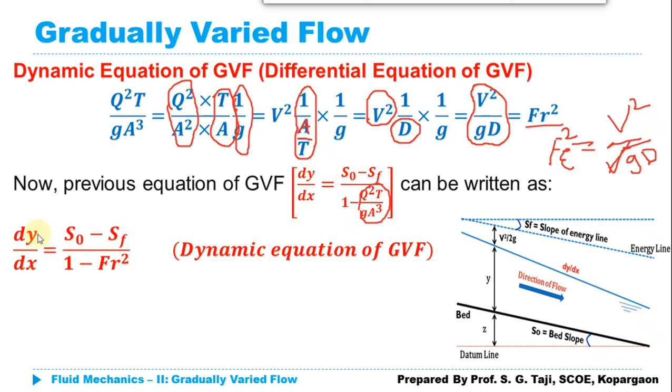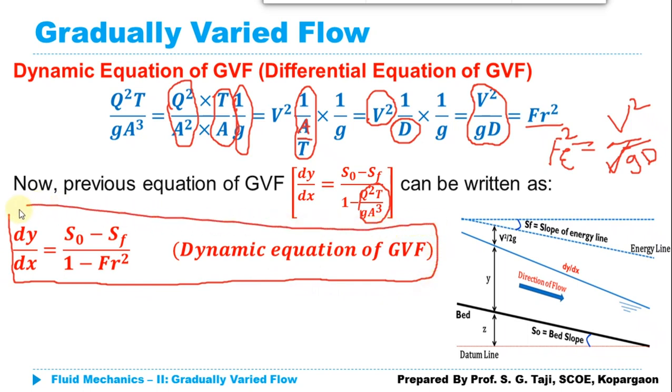What equation we are getting here is dy upon dx is equal to S0 minus Sf divided by 1 minus Fr square. So this is our basic equation of the GVF, which is also known as the dynamic equation of the GVF, or also termed the differential equation of the GVF, as we are considering here dy upon dx. Now this dy upon dx represents the change in depth of flow along the x direction.